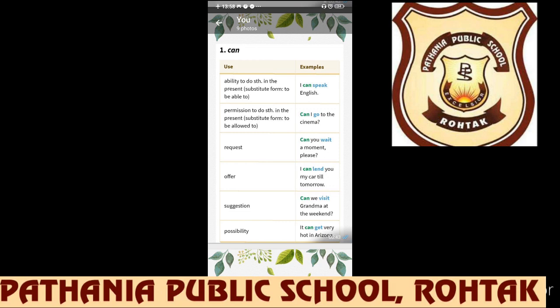So can always shows the ability, capacity, capability or power. Suggestion: can we visit grandma at the weekend? Possibility: it can get very hot in Arizona or it can rain today. Suppose you have seen clouds in the sky and you immediately say it can rain today because possibility is high.